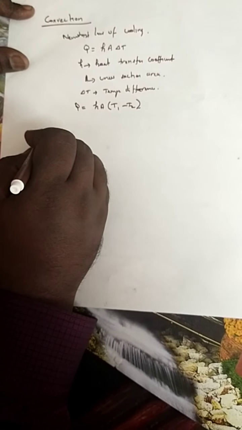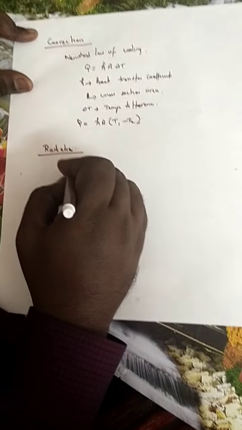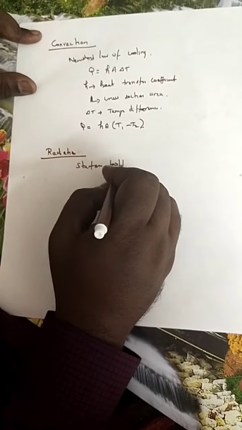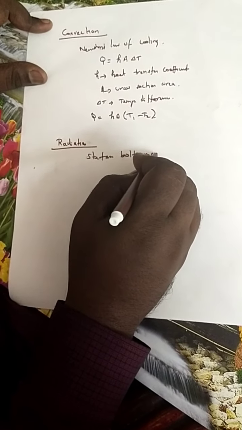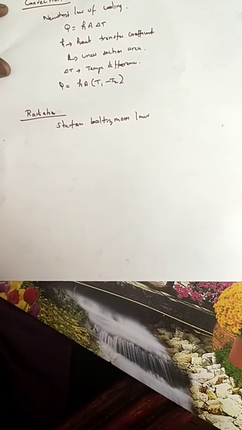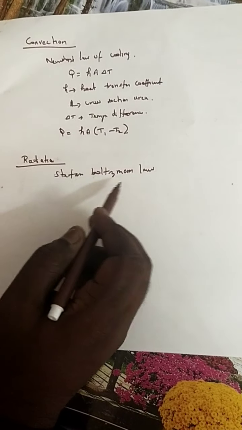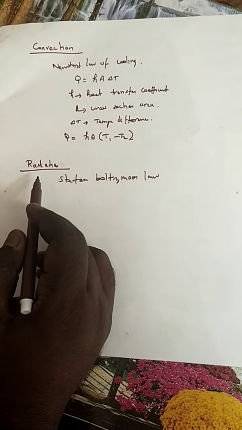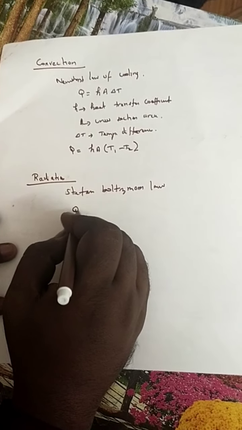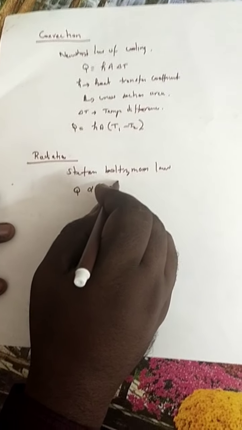So this is the governing law for convection. Now radiation. The governing law for radiation is the Stefan-Boltzmann law. The Stefan-Boltzmann law is the governing equation for radiation. As per this law, Q is directly proportional to A into T power 4.